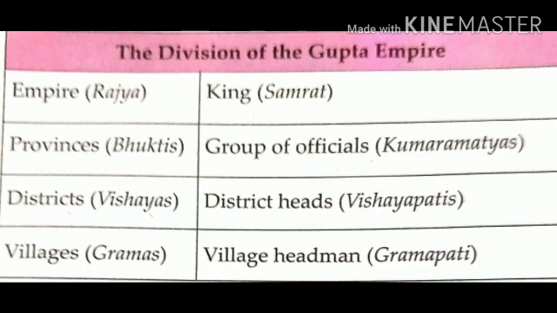The provinces were further divided into districts called Vishyas. They were headed by Vishyapati. Each district was divided into groups of villages called gramas. Each village had a village headman called Gramapati.